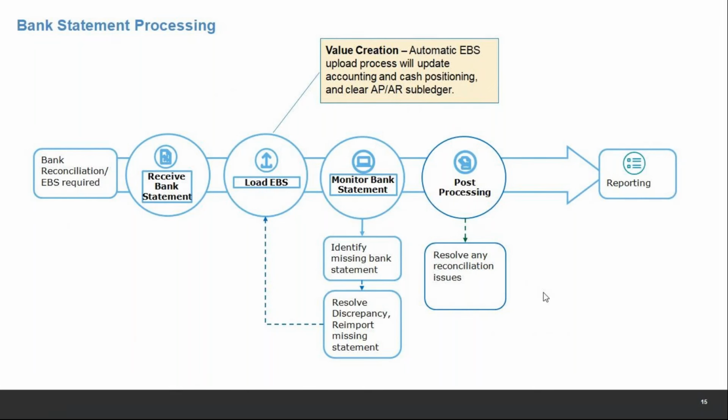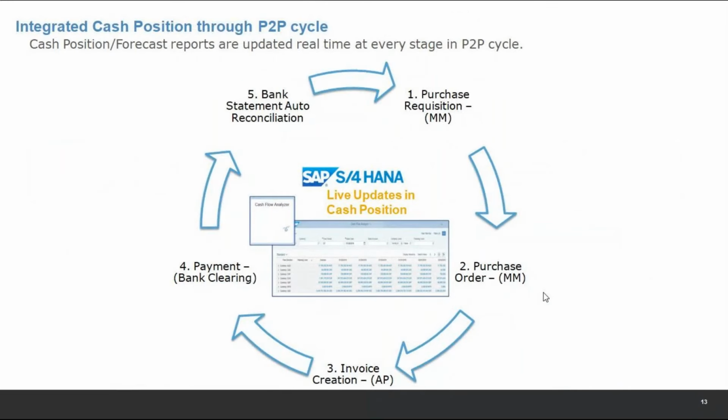I was talking about bank statement auto reconciliation. If my bank statement reconciliation does not work, how would my cash management work? It will not know what is actual, what is the cash already at hand, what is debit, what is credit. Finally, what is the cash, right? It will not understand.